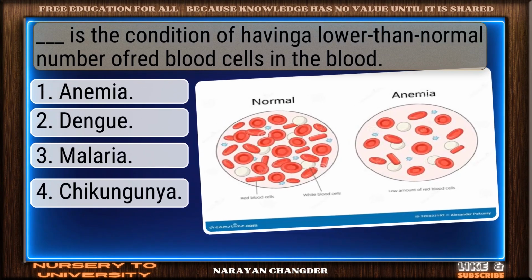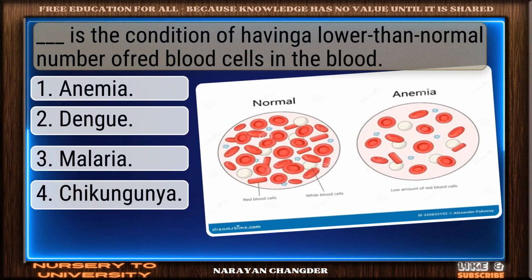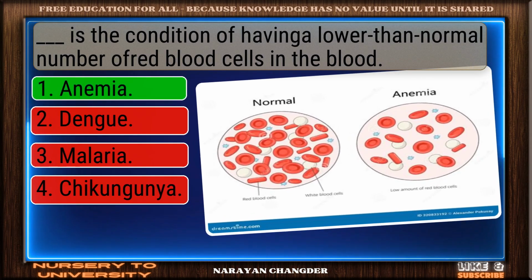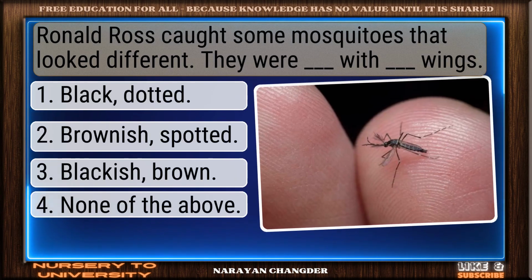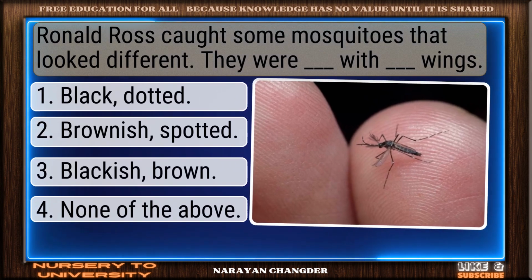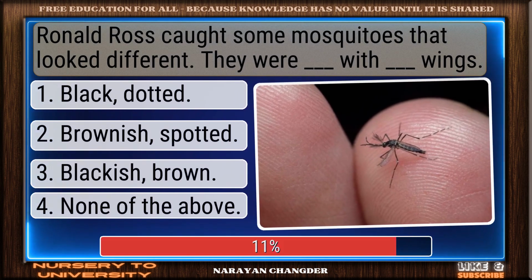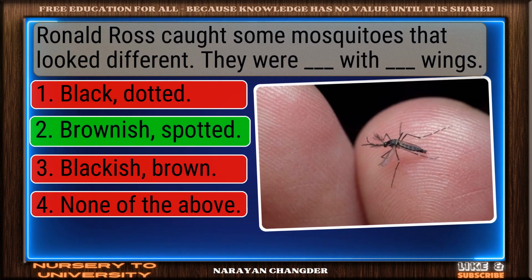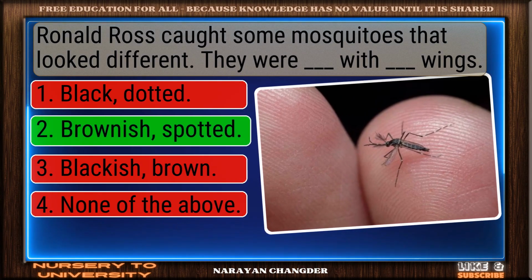____ is the condition of having a lower than normal number of red blood cells in the blood. Correct response. Anemia is the most accurate answer. Ronald Ross caught some mosquitoes that looked different. They were ____ with ____ wings. Nice selection. Brownish spotted is the correct and valid answer.